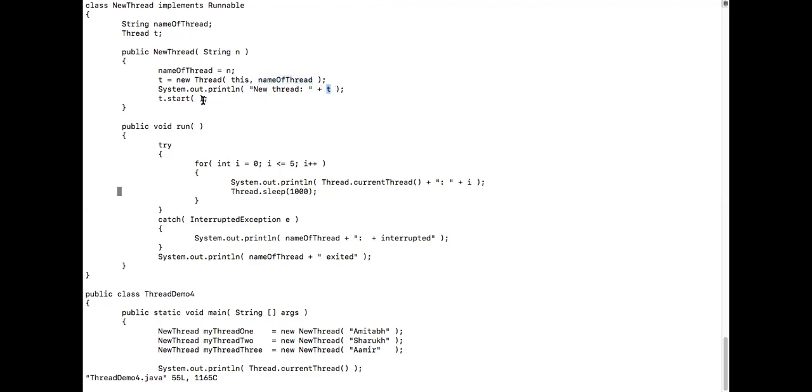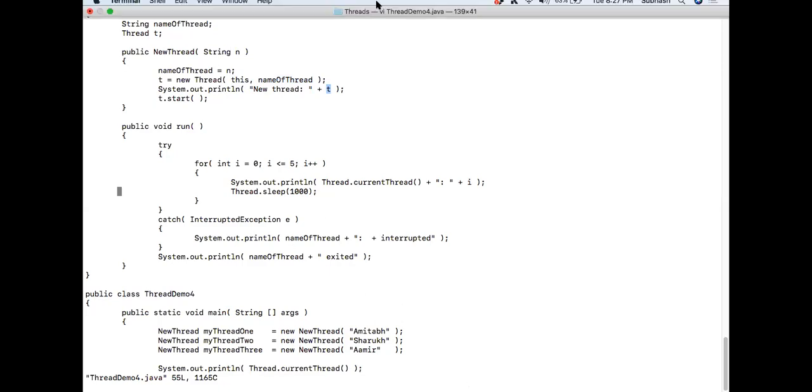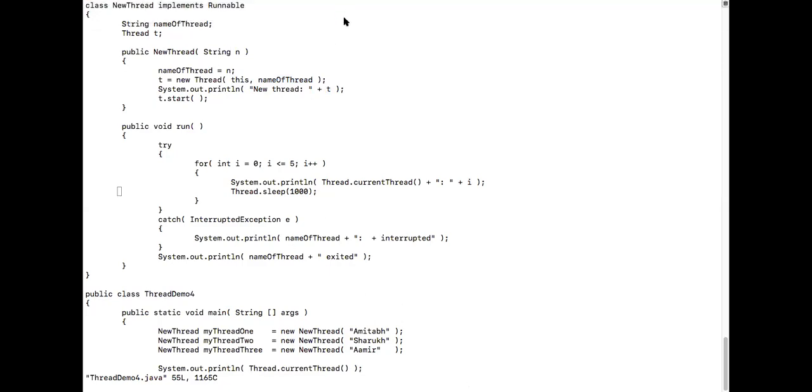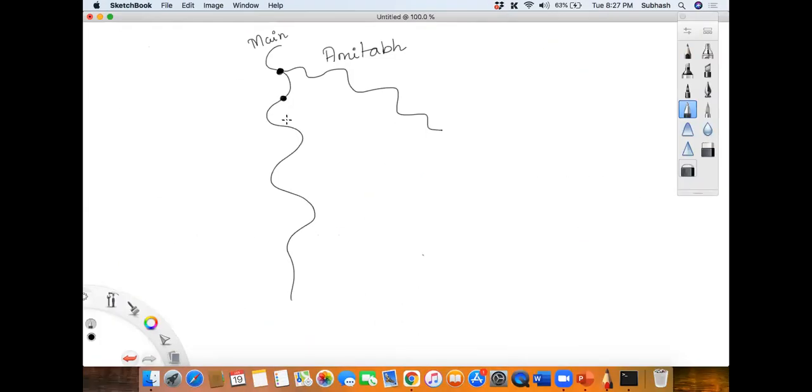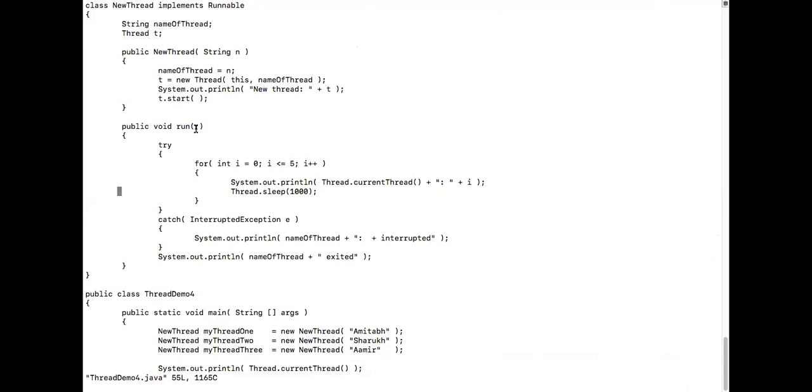And I'm calling t dot start. When I call t dot start, what will happen? Internally, the run method will be called. Now Shahrukh will start running, isn't it? Okay, this is Shahrukh. Now what happens when Shahrukh is running? What is Shahrukh doing? Shahrukh is again printing.